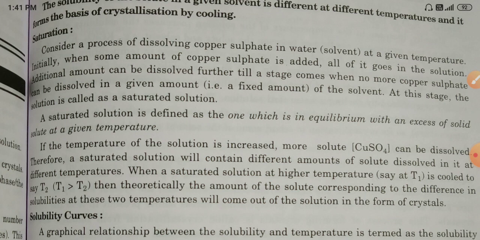An additional amount can be dissolved further till a stage comes when no more copper sulfate can be dissolved in a given amount of the solvent at that stage.